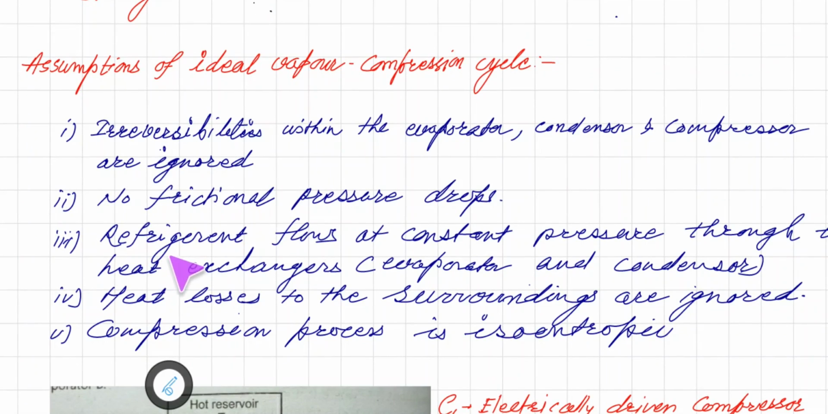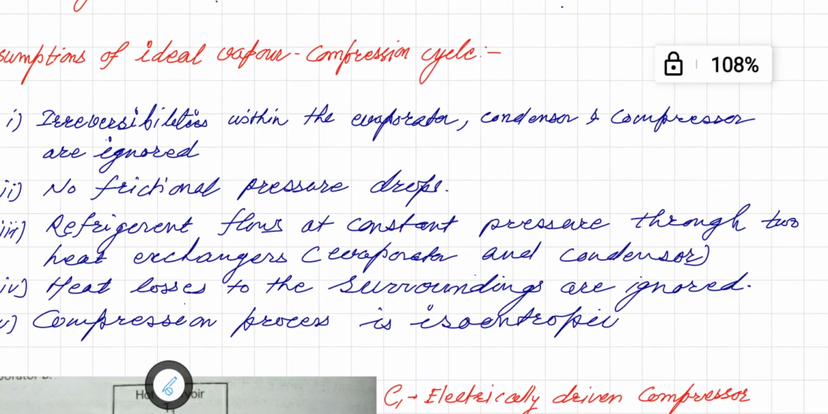Third, the refrigerant flows at constant pressure through two heat exchangers, that is, the evaporator and condenser. We are going to see the role of the evaporator and condenser and the relation of constant pressure with them. Then, heat losses to the surroundings are ignored; we are considering that no heat is lost to the surroundings. And lastly, the compression process is isentropic. These are the assumptions while studying the vapor compression cycle.